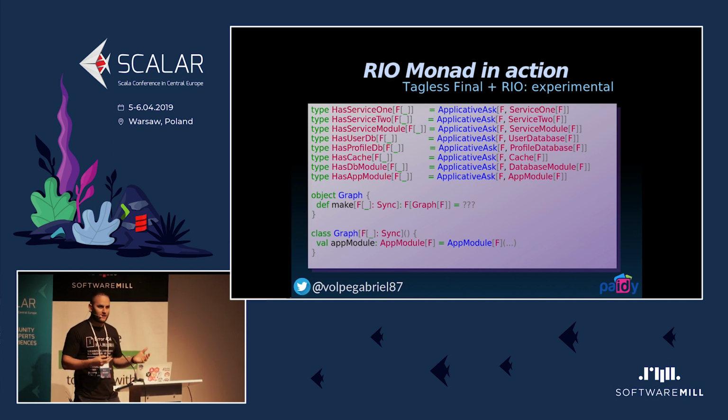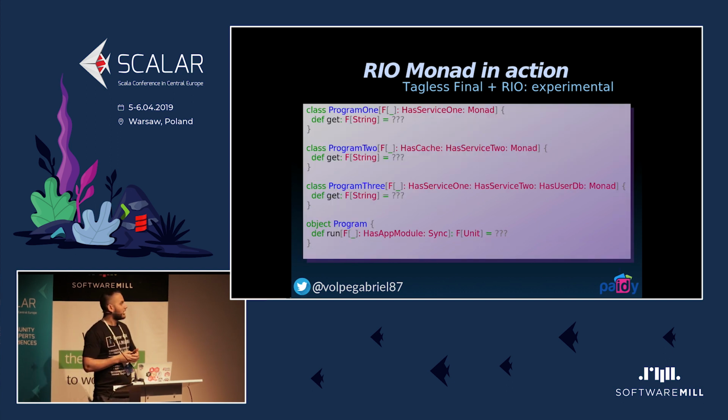So I played with this in an experimental design. I created the dependency graph, and basically we end up with this kind of encoding, this program 1, 2, and 3, but we already see an issue here. If you look at program 3, this is becoming too large already. And because we are encoding again our business interfaces as implicit, in this case it's just an applicative ask, but it's pretty similar.